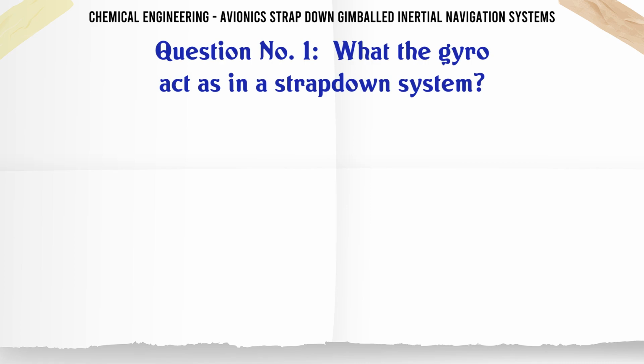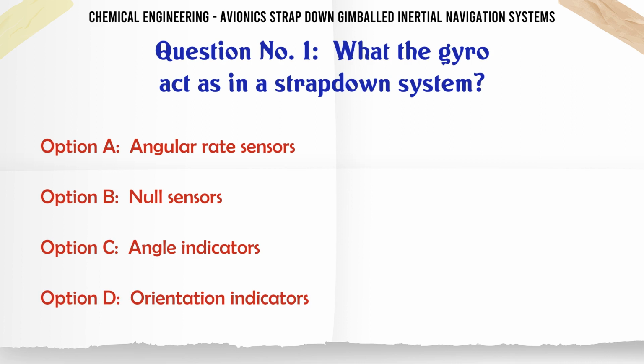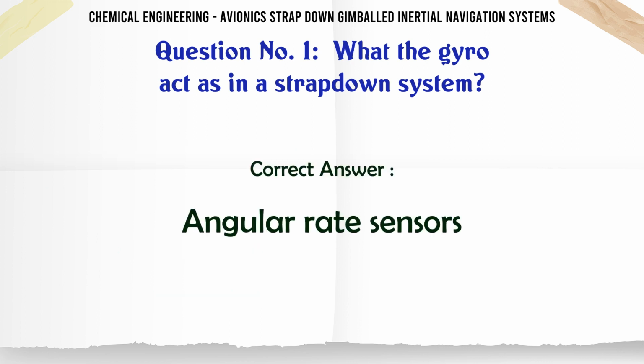What does the gyro act as in a strap-down system? A. Angular rate sensors. B. Null sensors. C. Angle indicators. D. Orientation indicators. The correct answer is angular rate sensors.